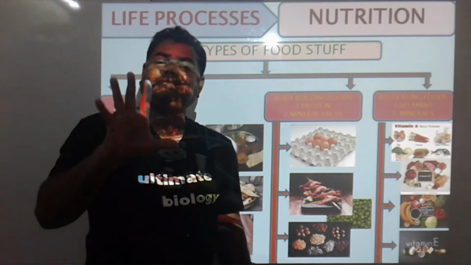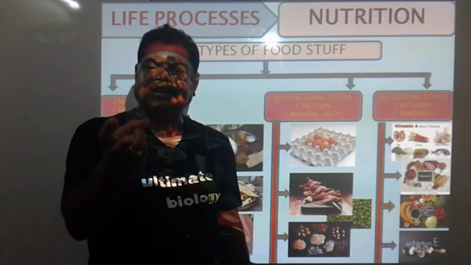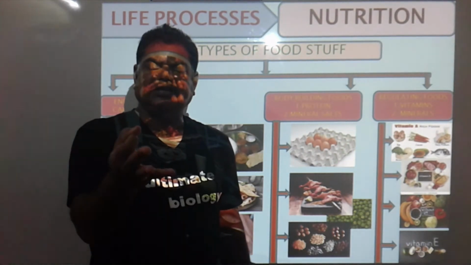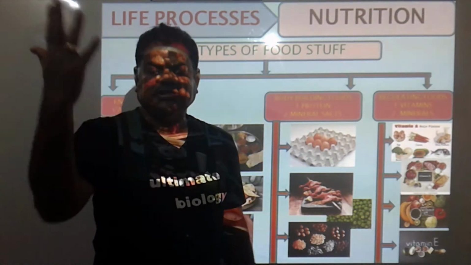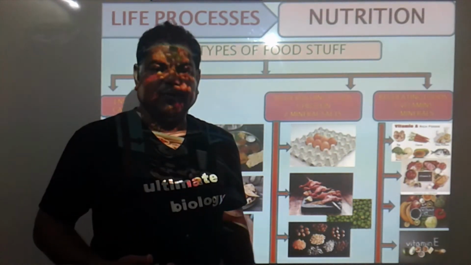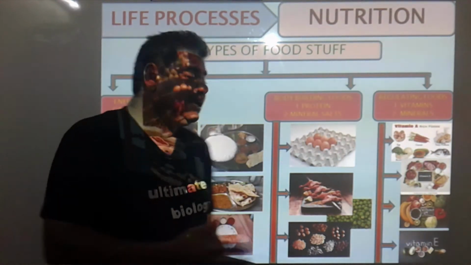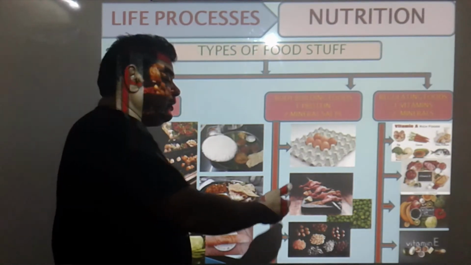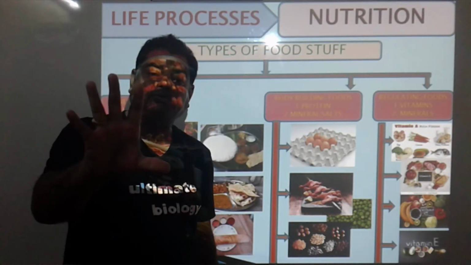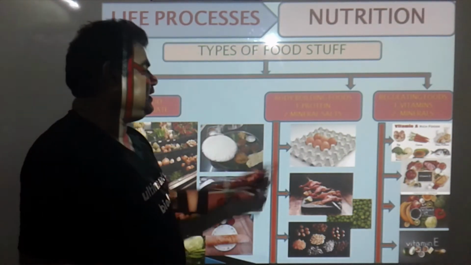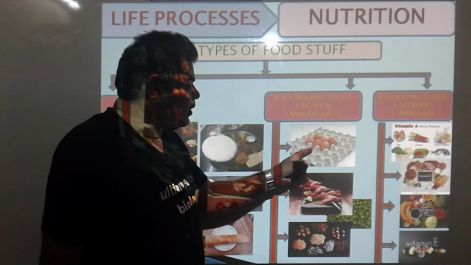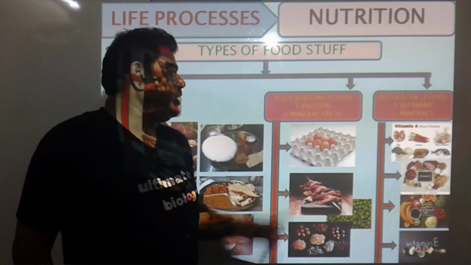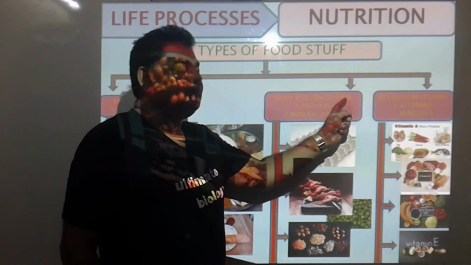Our body is made of 20 amino acids. Proline, serine, aspartic acid, glutamic acid, lysine, arginine, like these 20 different types of amino acids are present in these materials, and more than 20 also are present, but our body is made from 20 different amino acids. Protein digests and converts into amino acids, and that amino acid helps in body building.